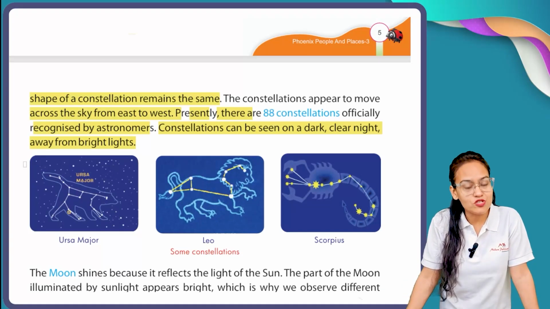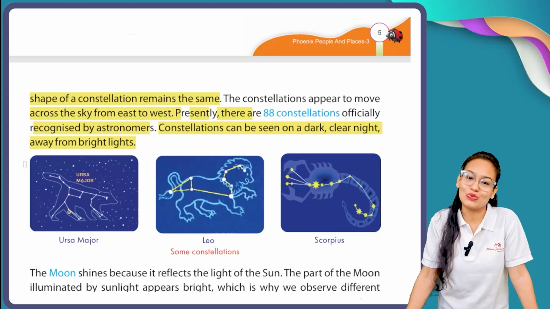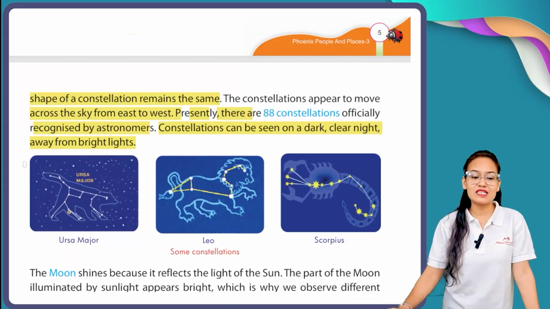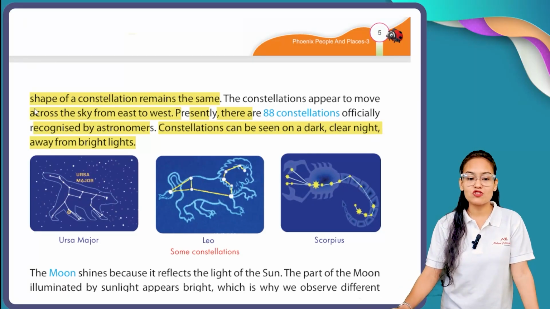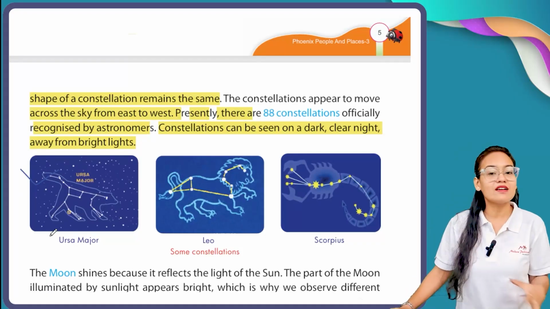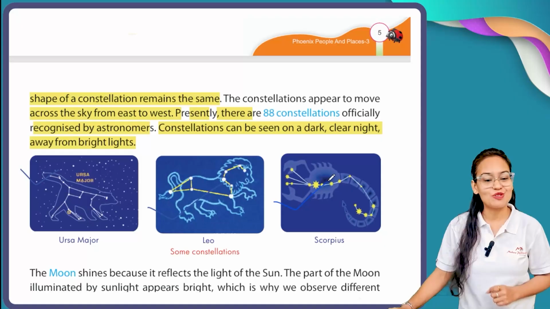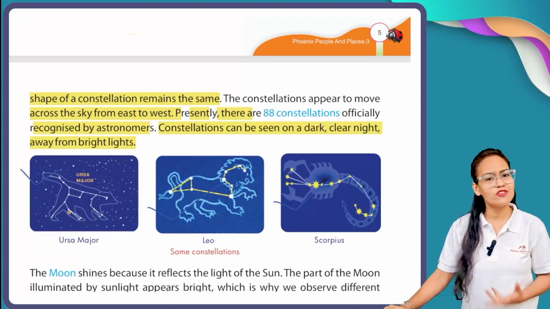To observe constellations with your naked eyes, you require light, which we get from the moon. You can see here, my dear students, a few examples of constellations. Ursa Major, the great bear, is a pattern you can see in the sky. Then Leo shaped, then Scorpion shaped. They are common examples of constellations.